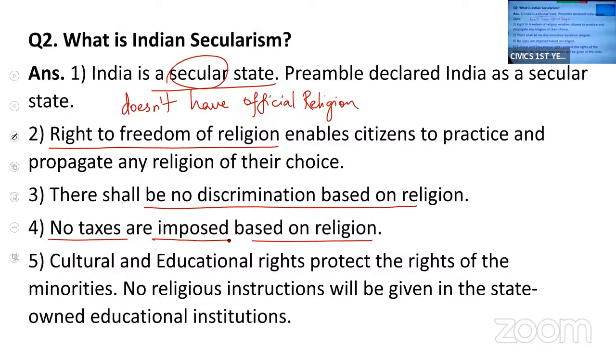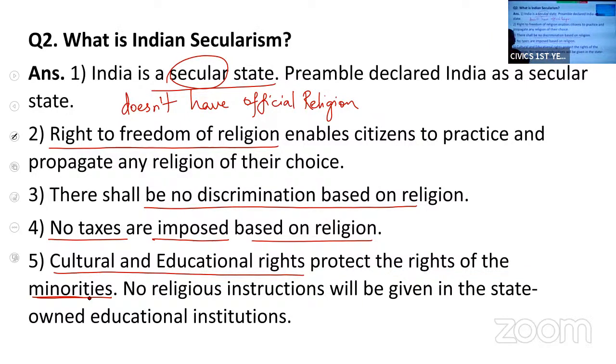Then, under fundamental rights, we have cultural and educational rights, which protect the rights of the minorities. Now, who are the minorities? Minorities are religious groups whose number of people following a religion is less.